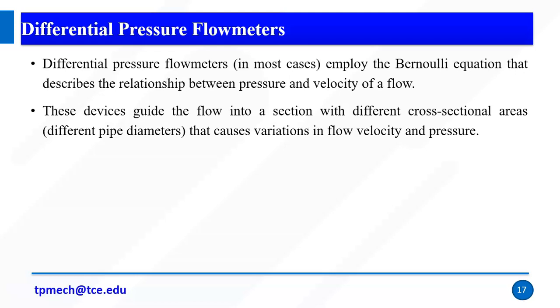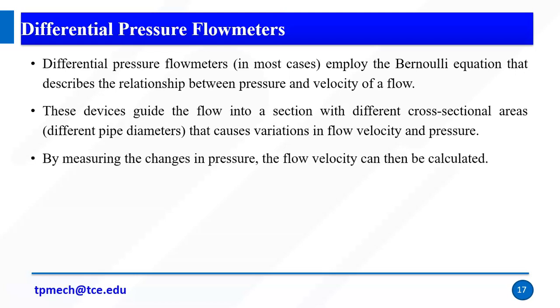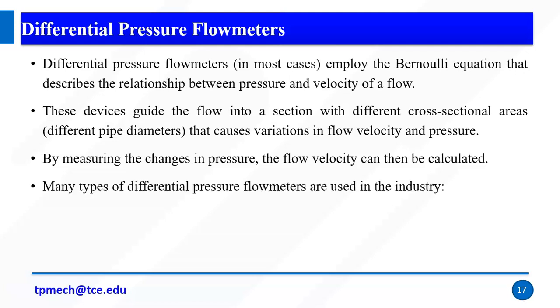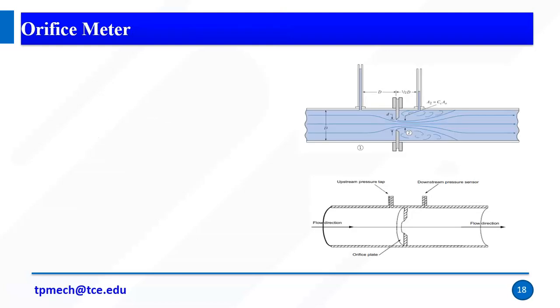So this device guides the flow into a section with a different cross-sectional area. Due to the different cross-sectional area, it causes variations in the flow velocity and the pressure. So by measuring the changes in pressure, the flow velocity can be calculated. With the help of pressure changes, we are going to measure the flow. Many types of differential pressure flow meters are used in the industry. One is orifice, another one is venturi meter, etc. The first one is the orifice meter.